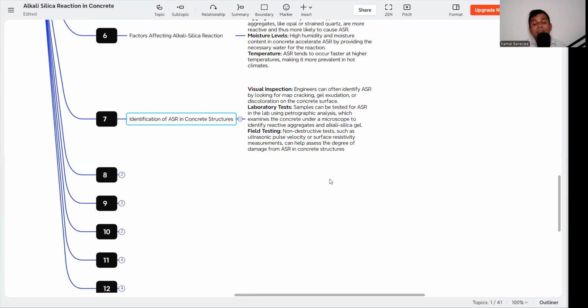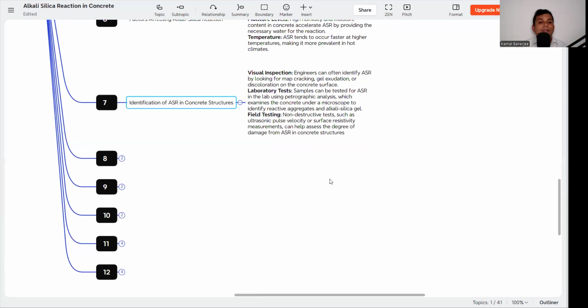Then field testing, NDT and similar methods, to find out the strength and durability of the concrete. This is the way we can identify ASR. Visual inspection and regular inspection are the key to finding not only ASR but any type of concrete deterioration.